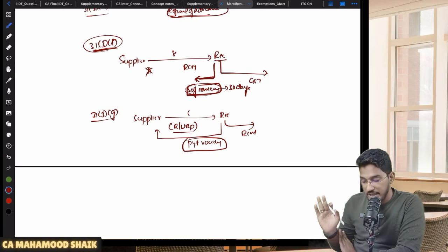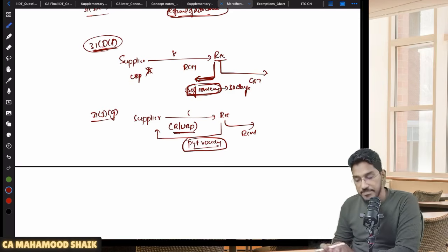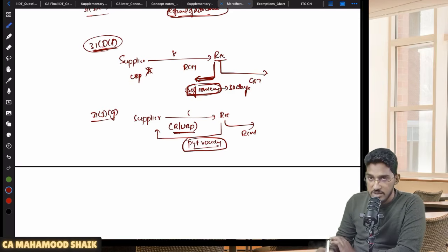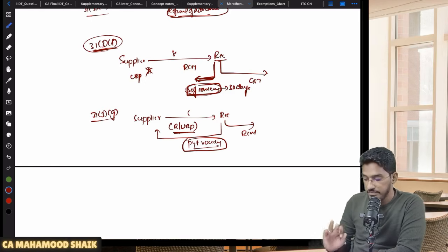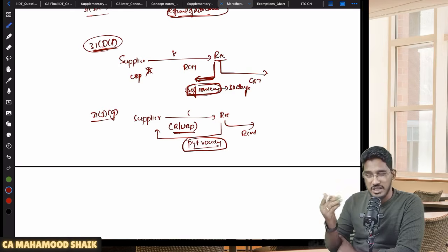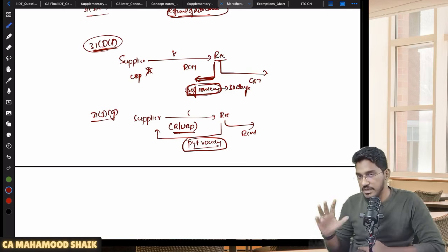So, a very important point I'm making here. The recipient of RCM supplies will give a payment voucher in all cases, whether the supplier is registered or unregistered. But the recipient will generate a self-invoice only when the supplier is an unregistered person. Why? Because if the supplier is already registered, he himself will give you a tax invoice. You are not required to generate the self-invoice. Understood? So these are all the special documents under 31 subsection 3. They might test an MCQ out of this, so I don't want you to lose marks on MCQs. That's why I have covered it.